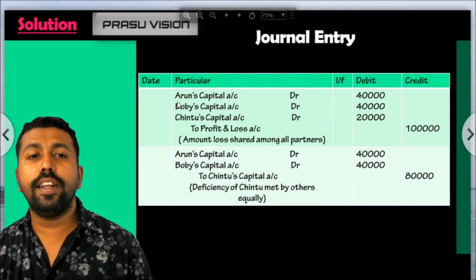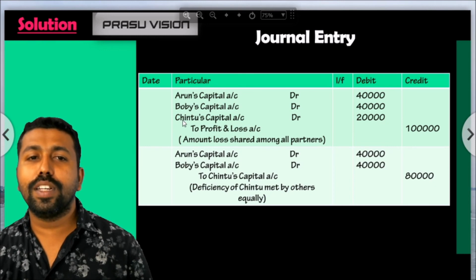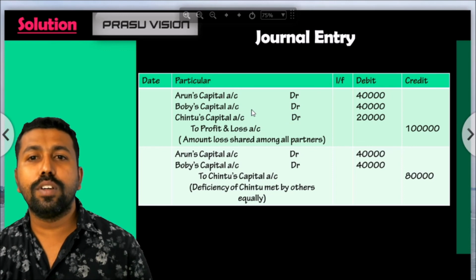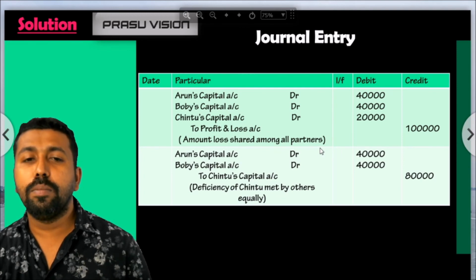The first entry is related to the loss shared among all the partners. Arun's capital account debit, Bobby's capital account debit, Chindu's capital account debit, to profit and loss account. Whenever there is profit, the capital account is credited. Here it is a loss, so it is debited. The partners' capital accounts are debited with their share of loss. That is the first entry. The narration is: amount of loss shared among the partners.